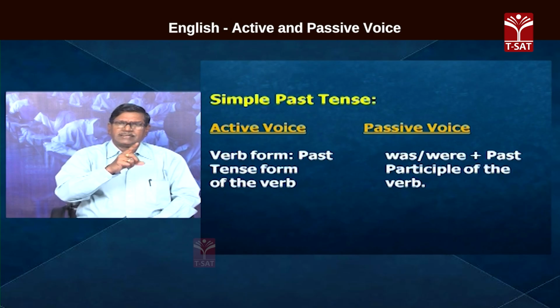Past participle, it becomes changed to past participle of the verb, and it is preceded by was or were. That is, the be form takes past tense. Be past tense: I was, be was been, am was been, is was been, or were been.